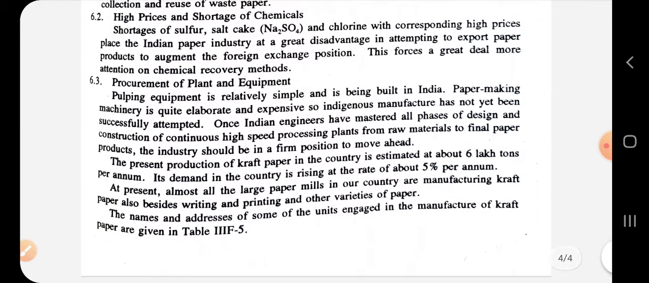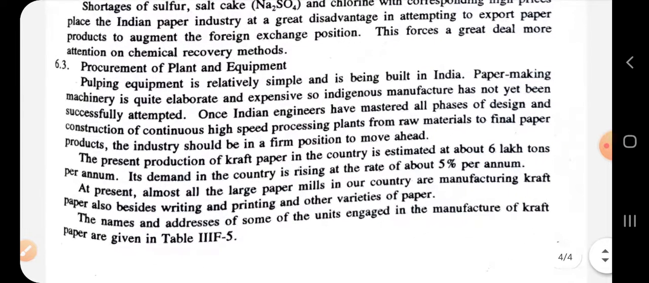Procurement of plant and equipment: pulping equipment is simple and is being built in India, but the paper making equipment is quite elaborate and expensive. So India is not yet making full scale paper making plant equipment which is needed for a full scale paper making plant. Once that has been overcome, then import of these will stop, and thus economic advantage will be obtained.